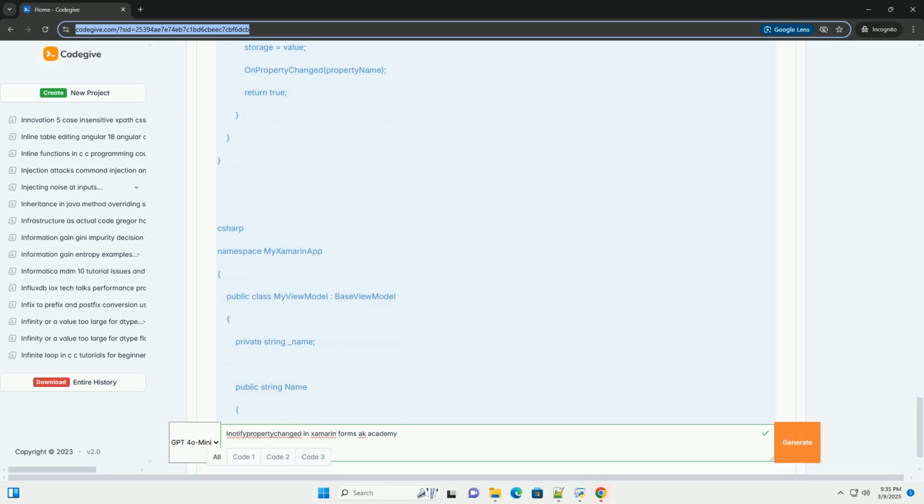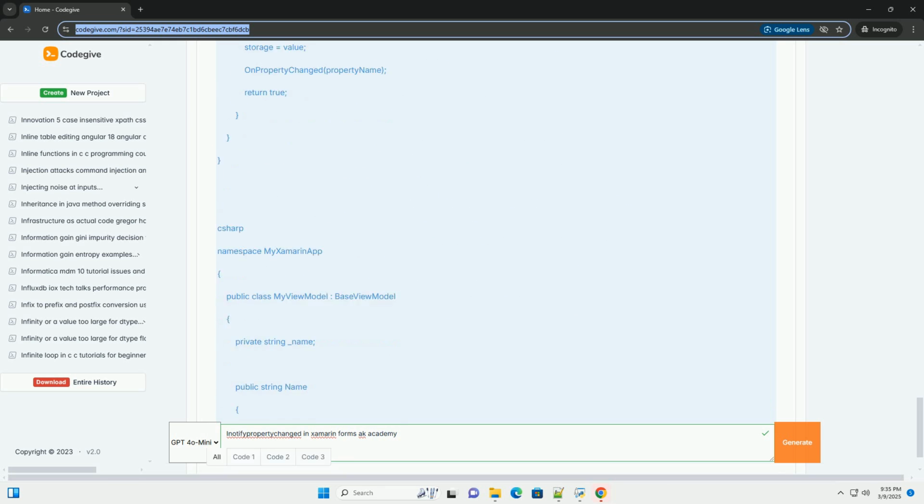Performance problems: if you are raising the PropertyChanged event excessively, it can lead to performance issues. Use the SetProperty method in the base class to prevent unnecessary event raising. Consider using deferred updates or batching updates if you need to make multiple property changes at once. Thread safety: if you are updating properties from a background thread, remember to use Device.BeginInvokeOnMainThread to raise the PropertyChanged event on the UI thread.